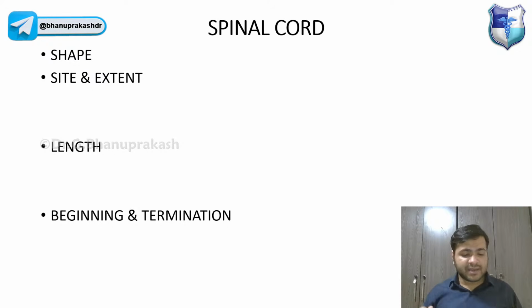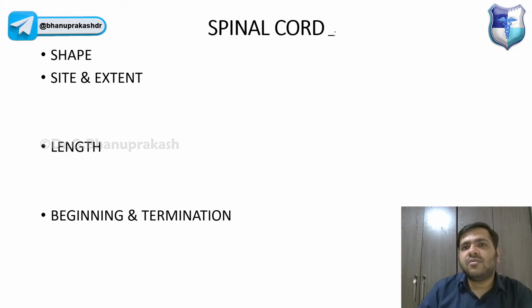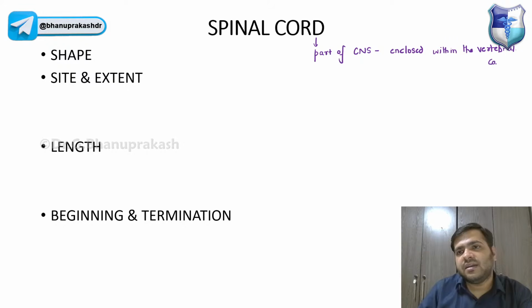No, in the ventral root, it is always the multipolar neurons. In the ventral root we always said there are multipolar neurons, right? So let us start with the spinal cord. You already know the spinal cord is part of the central nervous system, enclosed within the vertebral column, within the vertebral canal.